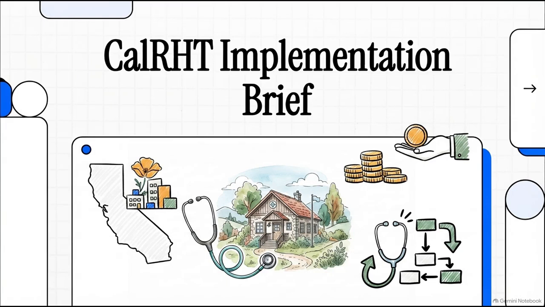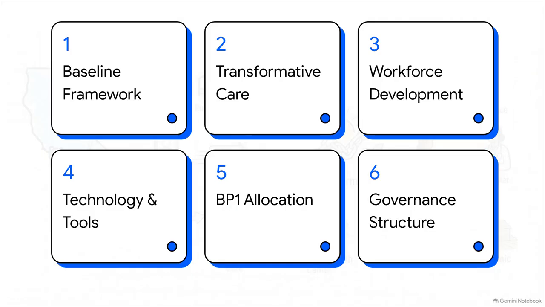Welcome to this explainer. Today, we're looking directly at how California is deploying its initial allocation of the CMS Rural Health Transformation Program. We're going to bypass the general federal guidelines and focus specifically on how the state is structuring its programmatic framework, managing its initial federal capital, and strictly complying with federal directives to reform rural health delivery on the ground. Here's our agenda for today's explainer.